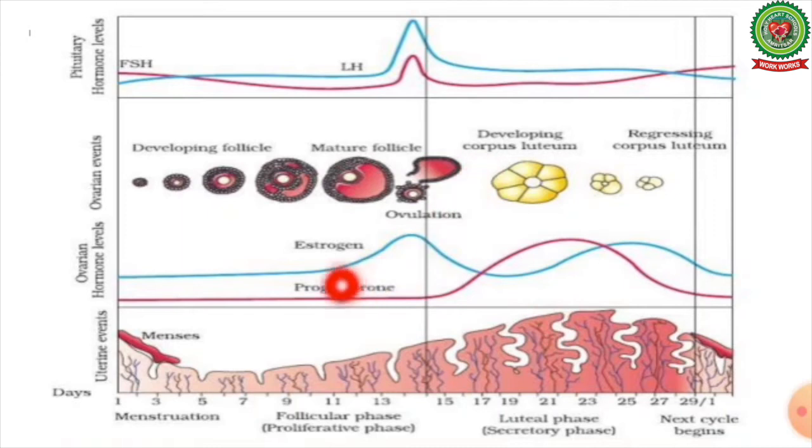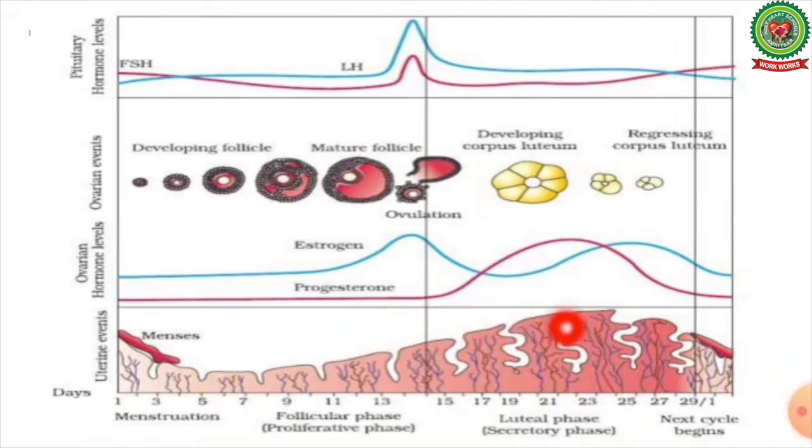Now on the 14th day, there will be the release of the egg from the ovary. Here the estrogen level rises, which also induces the level of LH that causes the LH surge. Now the high level of estrogen and high level of luteinizing hormone induce ovulation. The next phase is the luteal phase, the time between ovulation and before the start of menstruation, when the body prepares for the possible pregnancy.